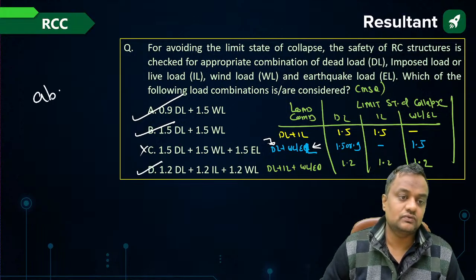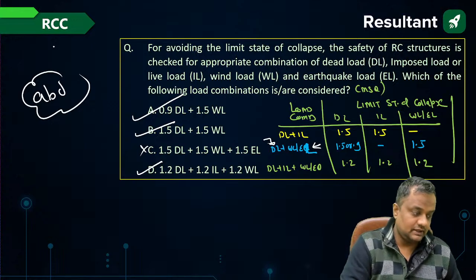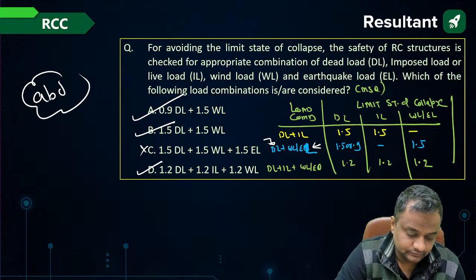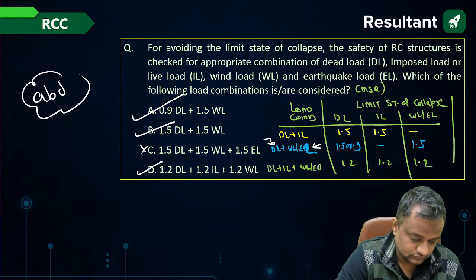So ABD will be the answer. Give me yes or no, please.